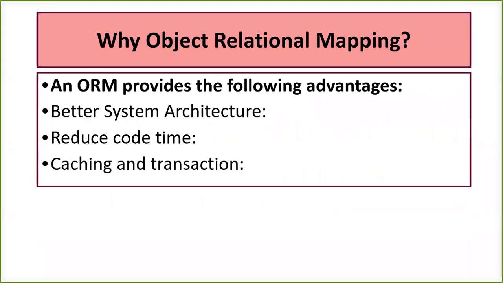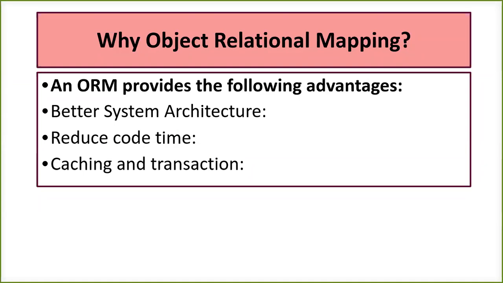Now, why is object relational mapping required? Because it is going to give you a better system architecture. It is going to reduce code time because you don't need to code that conversion which is required for your database. It is also going to have caching and transaction.